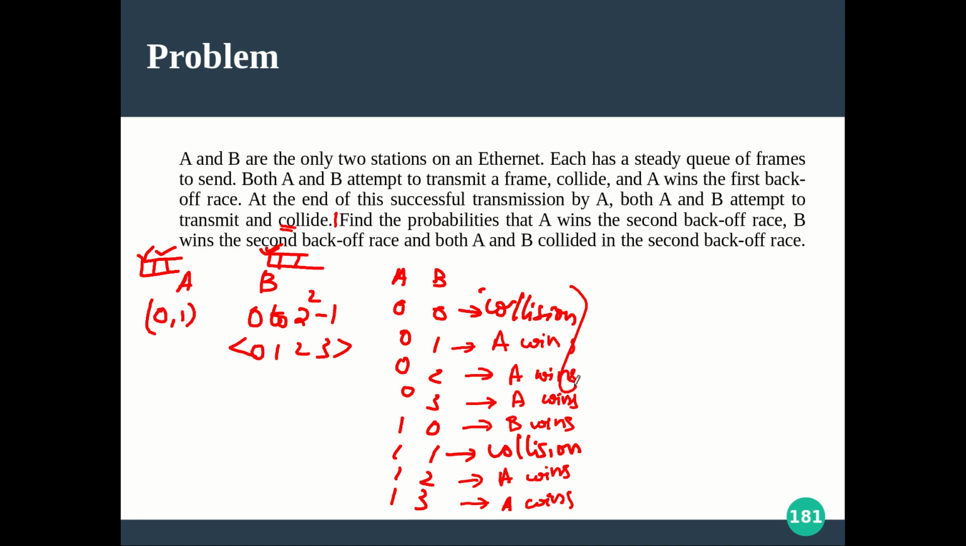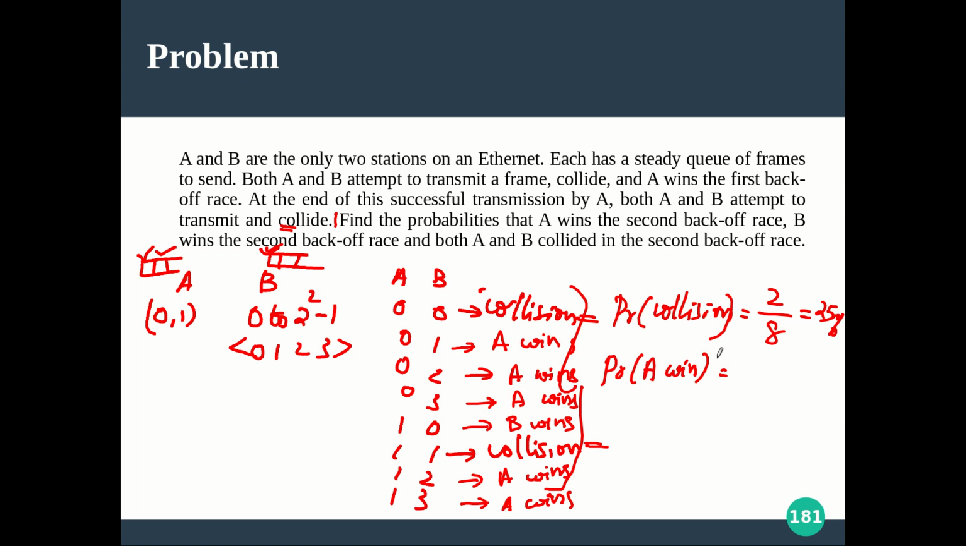Now it's very clear for you. What is the probability of collision? Out of 8 cases, how many cases are collision? This is a collision, and here also we have a collision. So there are 2 cases out of 8 cases. So the probability of collision is 1 by 4, that is 25% chance for the data to collide again.